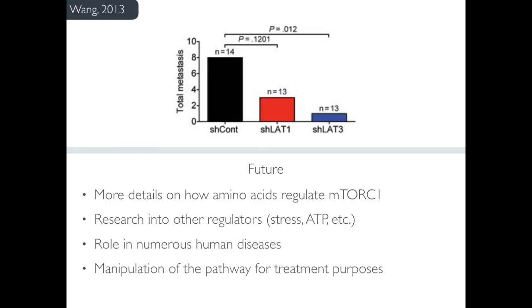Much is still unknown about the exact mechanism by which amino acids stimulate mTORC1 activation, as well as the many other possible stimulants of the mTOR pathway. Also, much is unknown about the downstream effects of the mTOR pathway and its involvement in many human diseases. Hopefully, future research will be able to address these important questions.